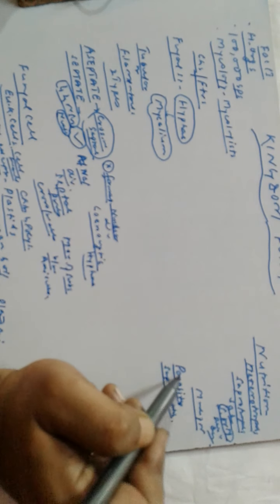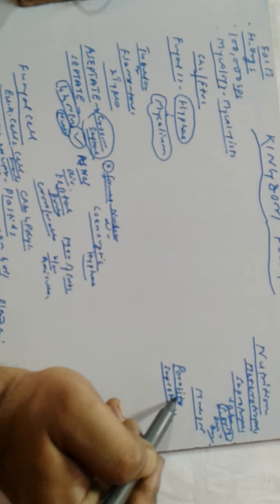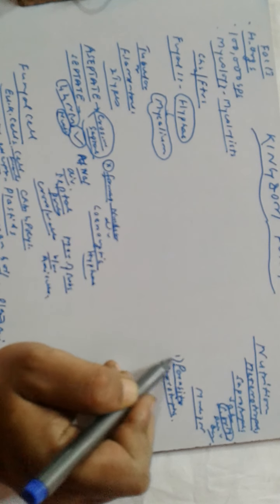Parasites are organisms which live in close association with other organisms to get food or other important materials. In the case of parasites, they don't kill their host, but they harm the host.